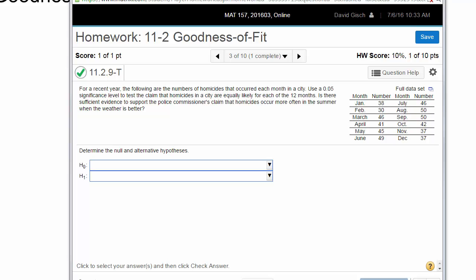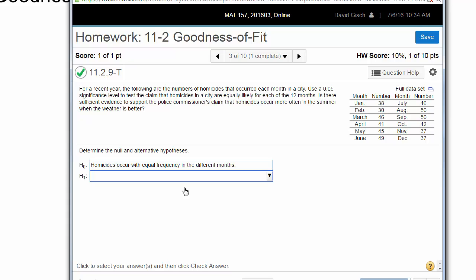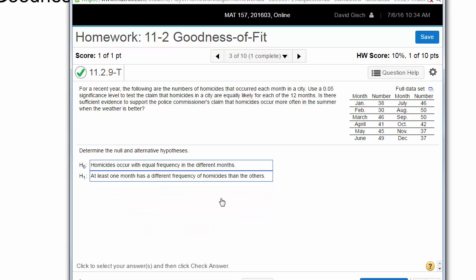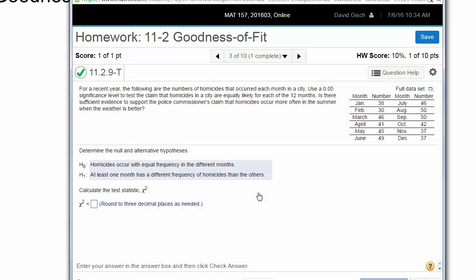All right, so the null is what? Homicides occur with equal frequency in different months. So you always have that equality idea in the null. And the alternative, well, what's the opposite of everybody being equal? The opposite is at least one thing is different. So not at least two or any other, so at least 1 month has a different frequency. So there it is. Okay, so we're not going to write those down.